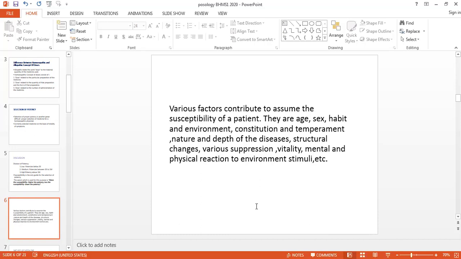The susceptibility of the patient is deteriorated. So there are various factors which contribute to assessing the susceptibility of the patient. Because of this modern era and over-drugging, it is very difficult for us to judge that susceptibility, because it is the sole guide for the selection of the potency.